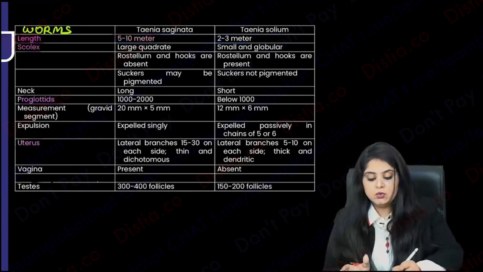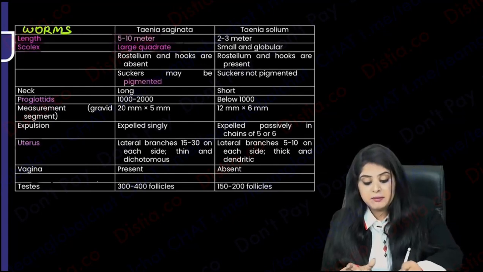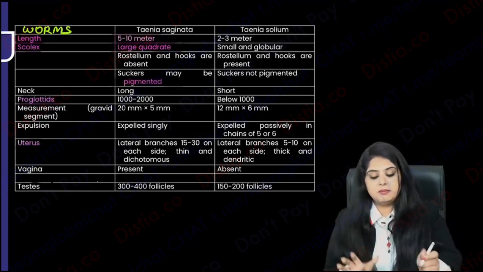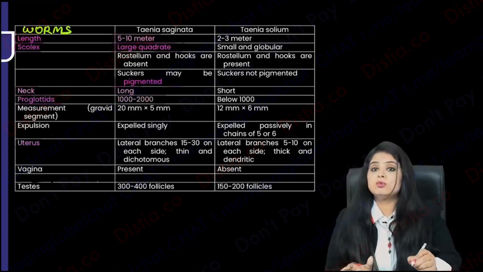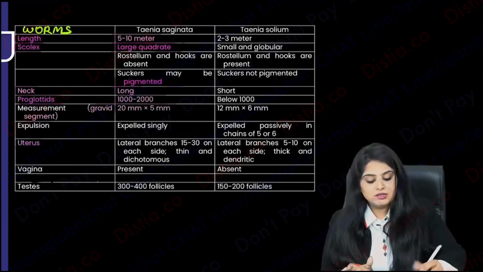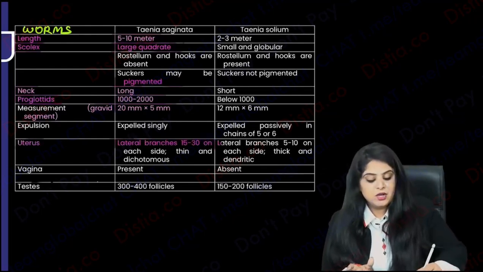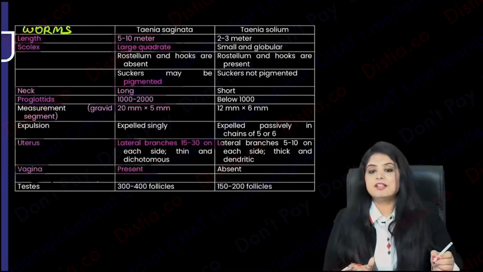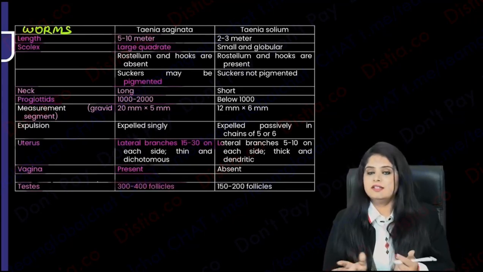Okay, look at the head end. Who has a larger head? Saginata has a larger head. Who has a pigmented head? Saginata has a pigmented head. Who has a longer neck? Saginata. Who has more proglottids, 1000 to 2000, more in number? Saginata. Who is going to have a larger gravid segment? Saginata. Who is going to have more uterine branches, 15 to 30? Saginata. Who has a vagina sphincter? Again, saginata. Who is going to have more follicles in the testes? Saginata. Is this a tough table?